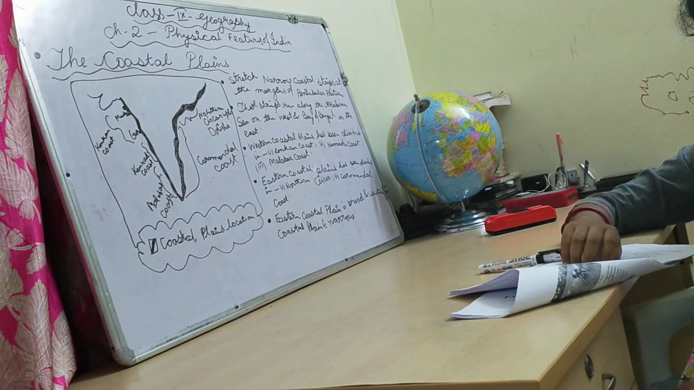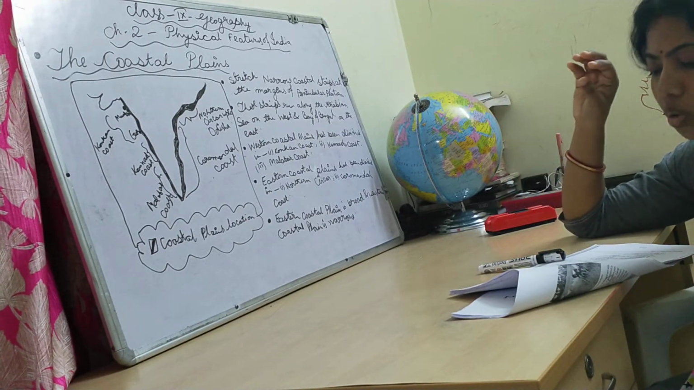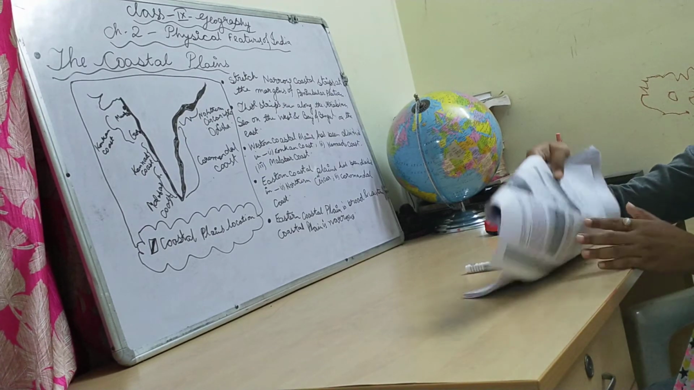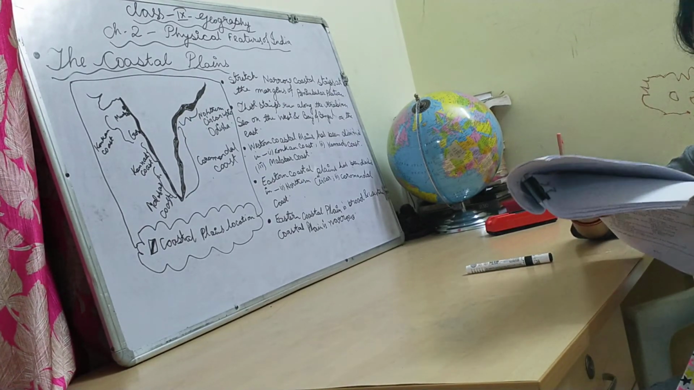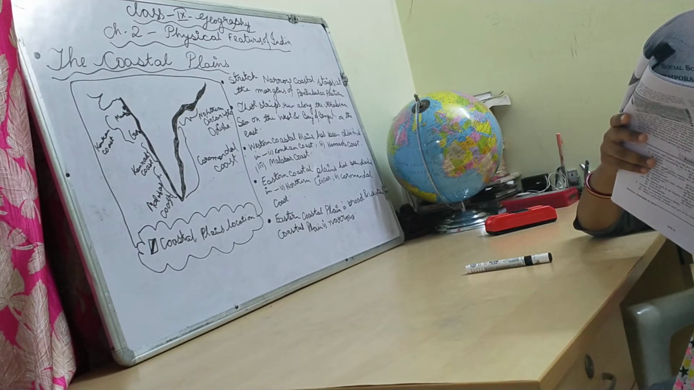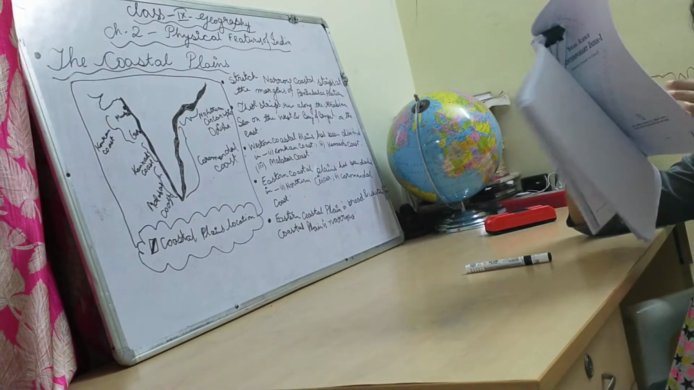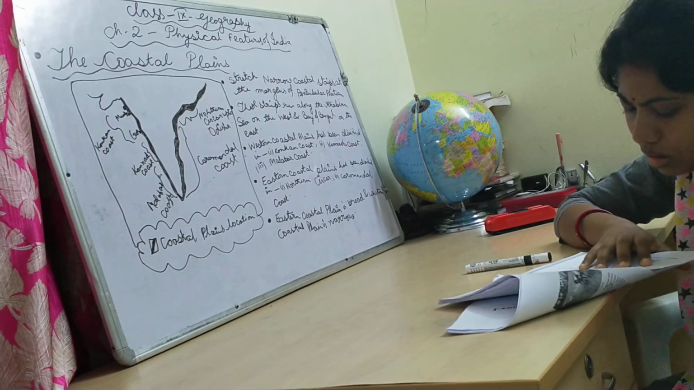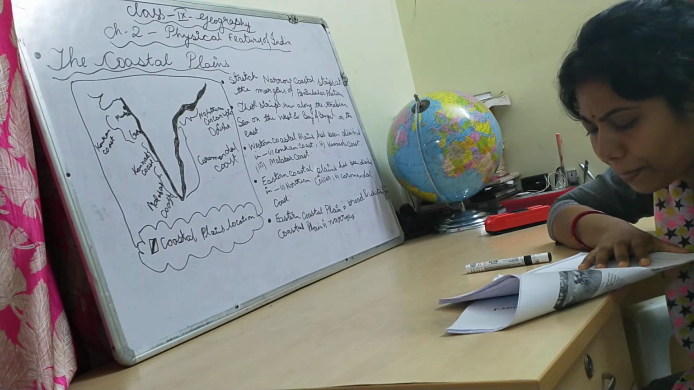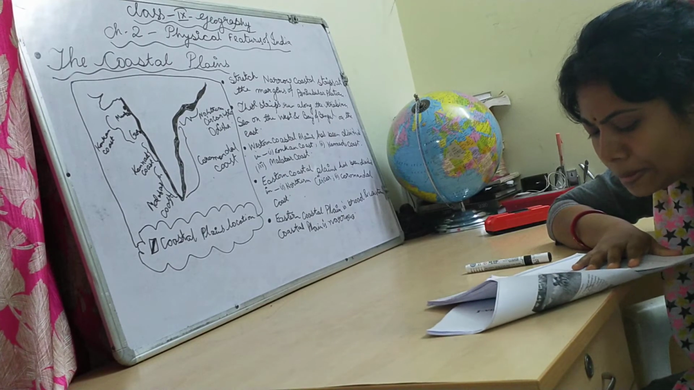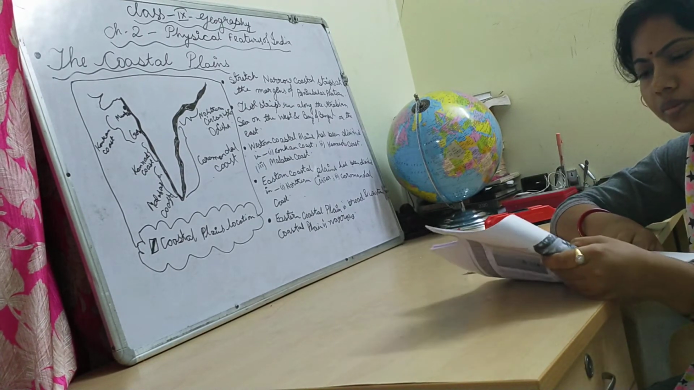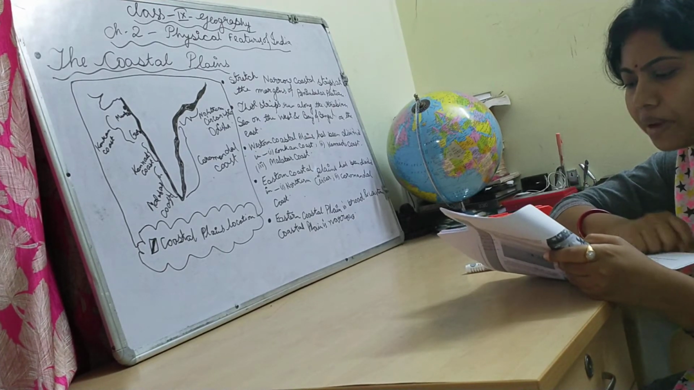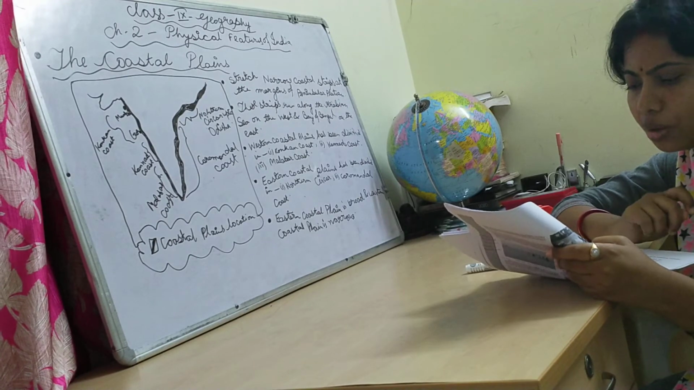Another specific thing I will tell you: India's only active volcano is located over there. Okay, that's India's only active volcano. Please underline that. Barren Island is located in the Andaman and Nicobar group of islands.